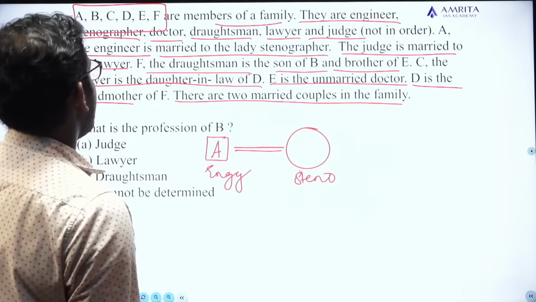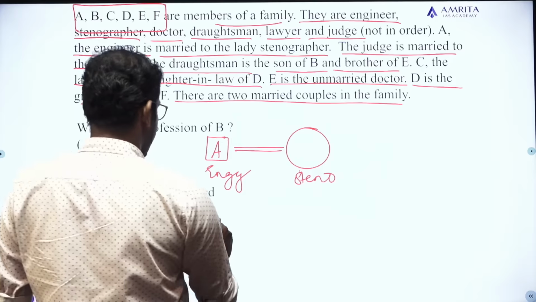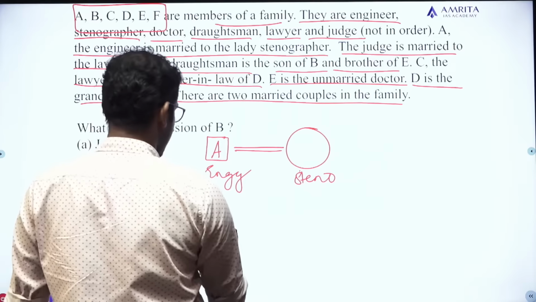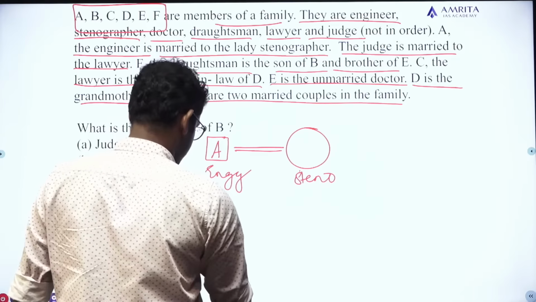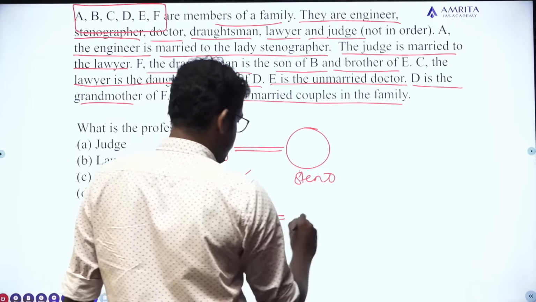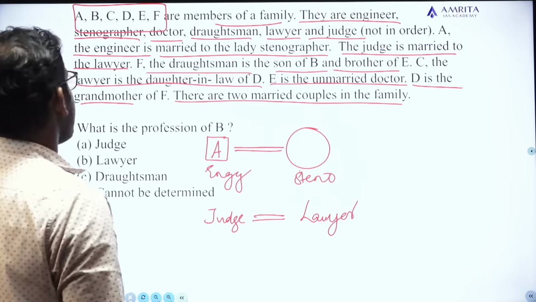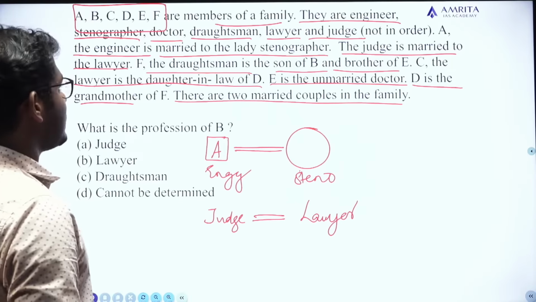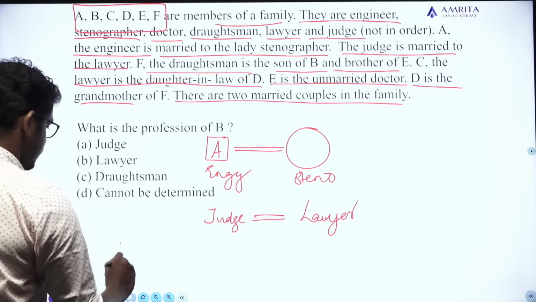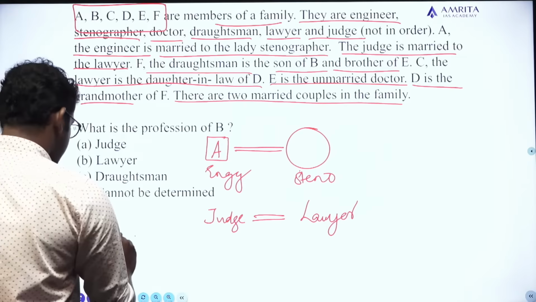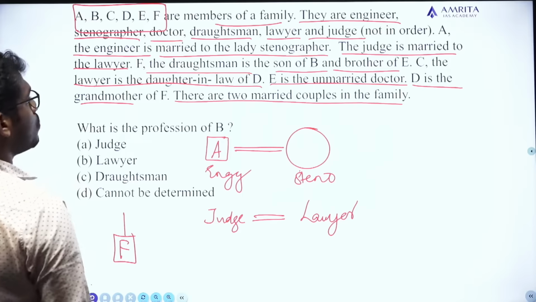Then the judge is married to the lawyer. Judge. Okay, judge is married to whom? Lawyer. If the draughtsman is a son of B, if he is a draughtsman and is a son, which means it's a male, son of whom?